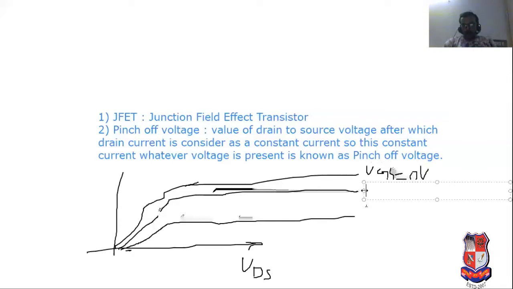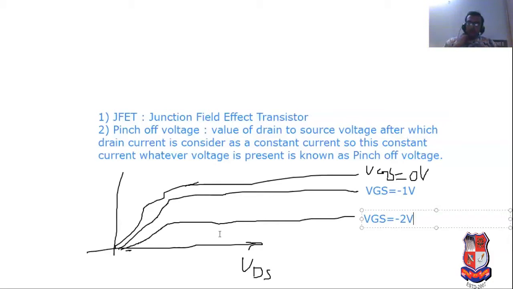Here, VGS equal to minus 1 volt. Here, VGS equal to minus 2 volt. And see here, the current is known as ID. ID current. VGS equal to 0, VGS equal to minus 1, VGS equal to minus 2.